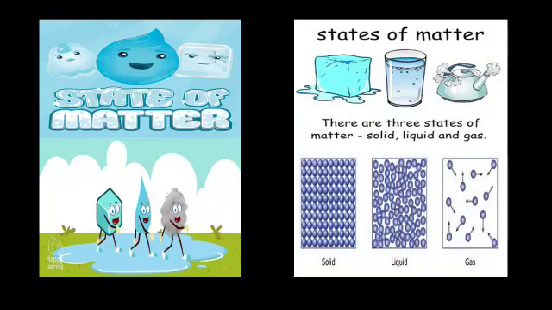In solid state, the particles of matter are very close to each other. So the particles hold each other very tightly. That is, there is a strong force of attraction between them. In liquid state, the particles are closely together but a little farther than those of the solid. So the force of attraction is weaker than the particles in the solid.